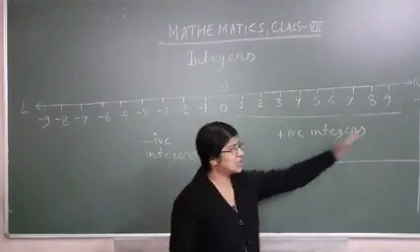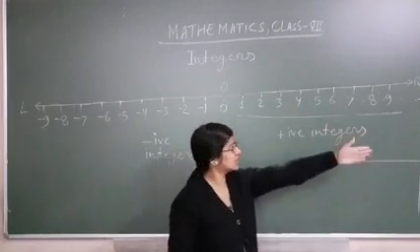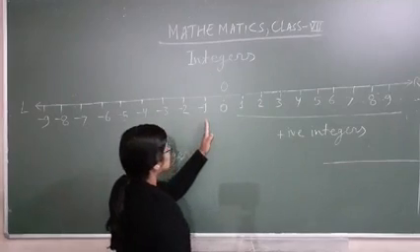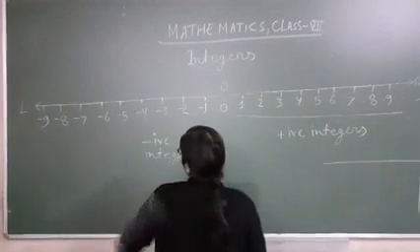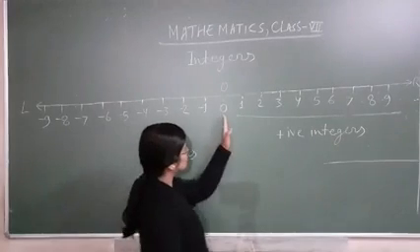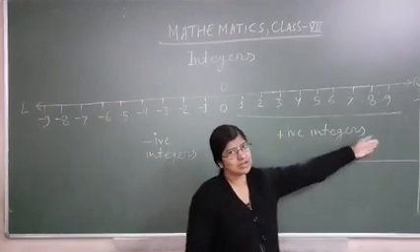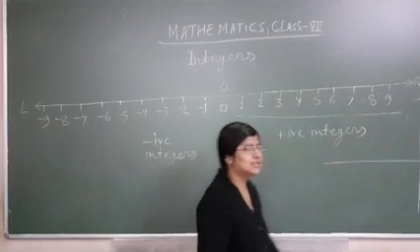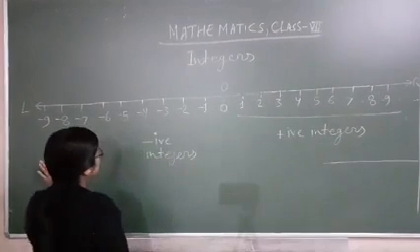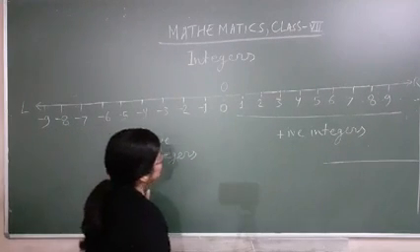This is your right hand side when your face is toward board. So this is your right hand and this is your left hand. So this is center and this side you call right hand side. जहाँ आपका दाएं हाथ जाएगा वो right hand side होगा and where your left hand is, that will be left hand side.